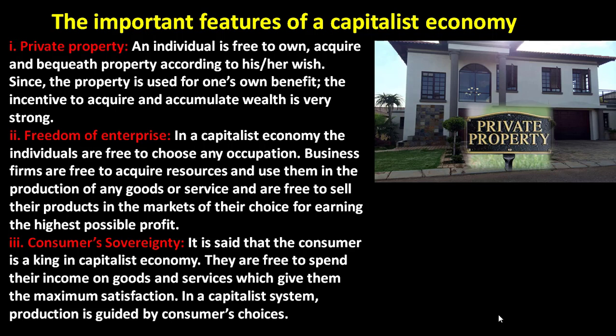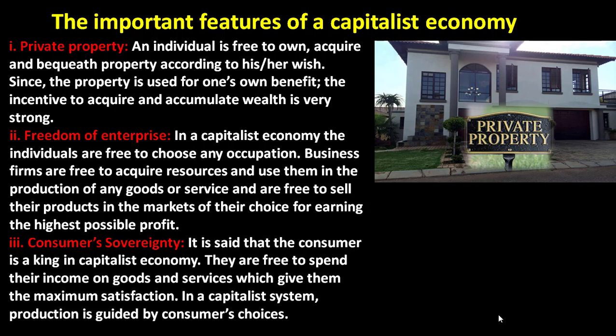Number one, the first feature, private property. An individual is free to own, acquire and bequeath property according to his or her wish, since the property is used for one's own benefit.